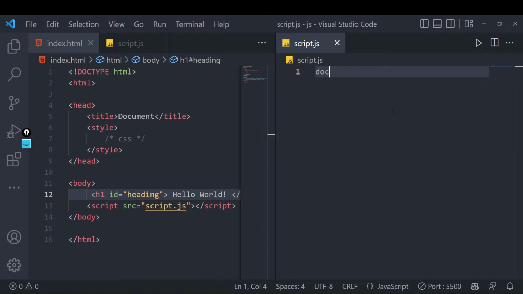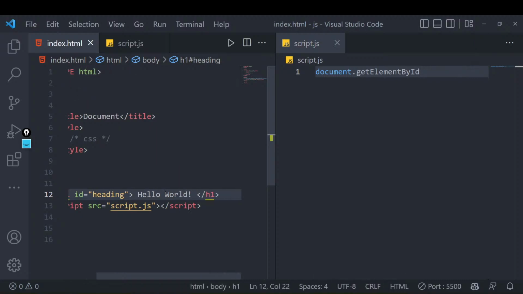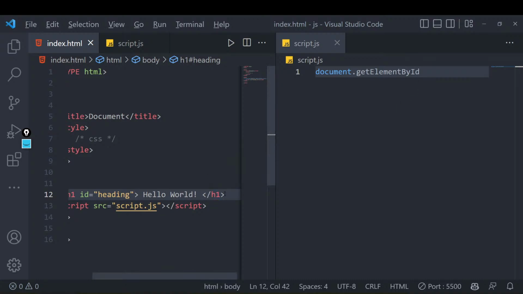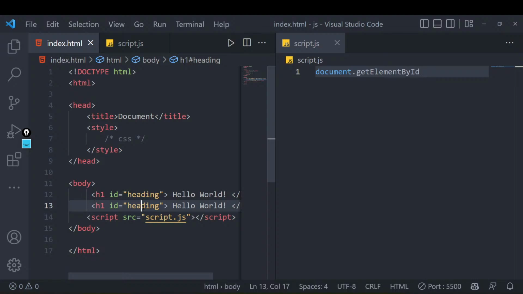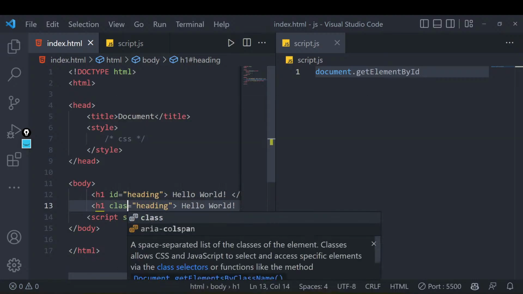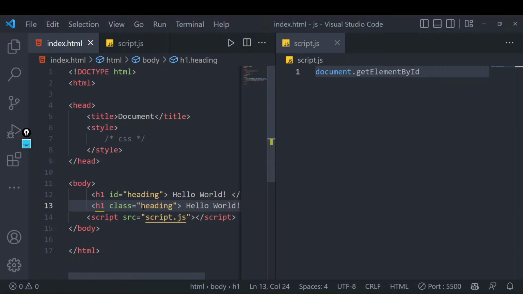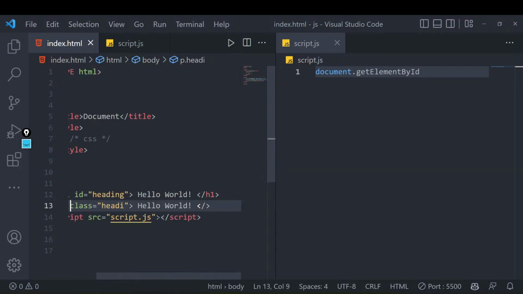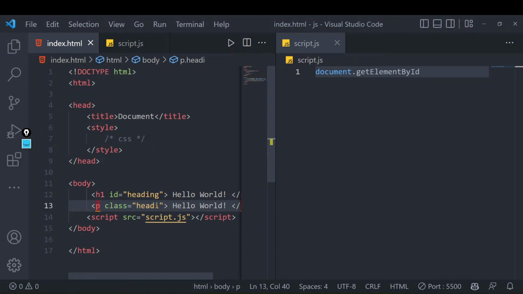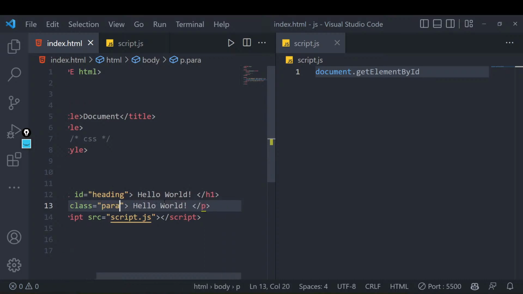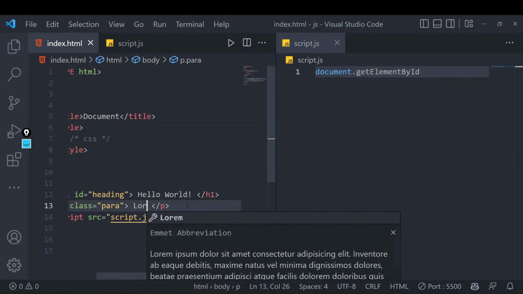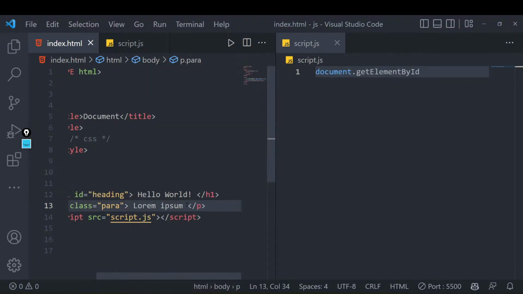We can do that by writing document.getElementById already, right? There are a couple of more methods that you can use, right? What are these different methods? One is by getting the ID, right? Suppose we have a similar looking h1 element, but that has a class. Maybe not, let's give this a paragraph tag because heading is already there, right? Let's give this a para. Lorem ipsum, anything, let's write.